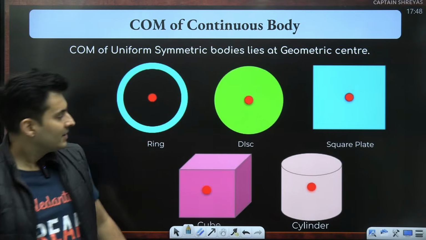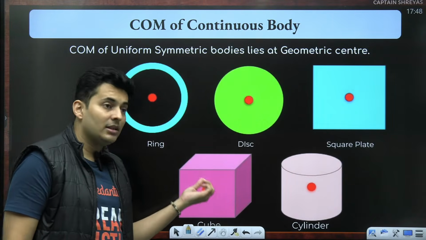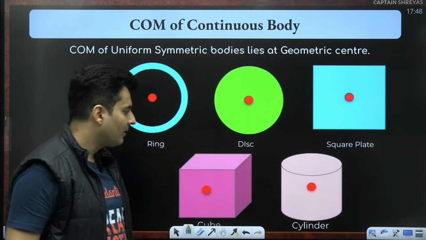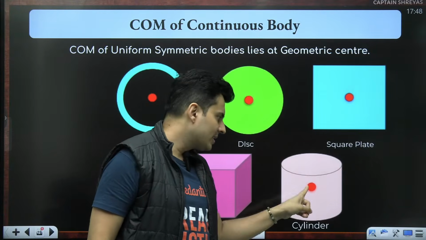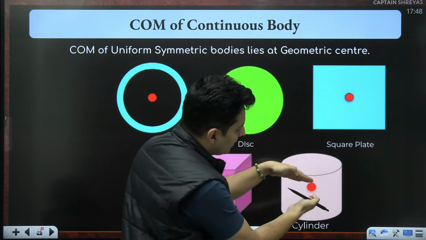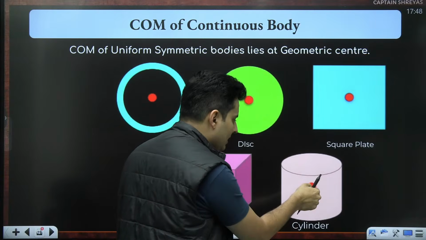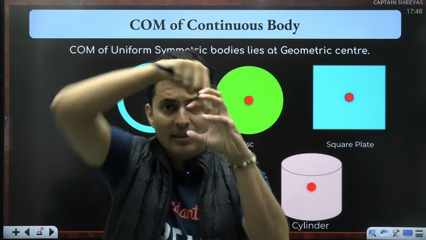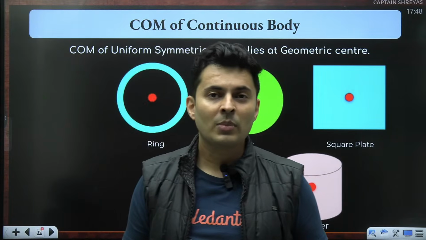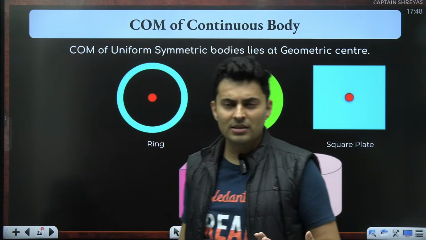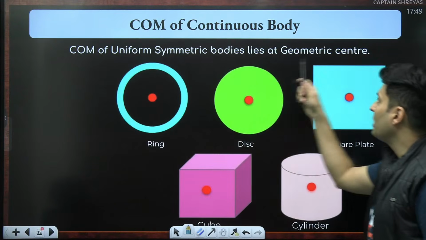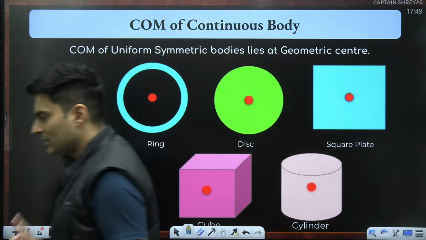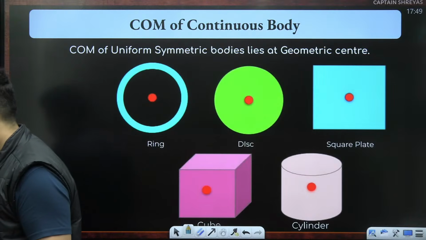Same way, if it's a cube, it will be exactly at the geometrical center inside that cube. It's not on the surface, it's at the body center. Cylinder will be on the axis at the midpoint. If you take the height, cut it by half, and on the axis inside that solid cylinder. If you take a sphere, it will be exactly inside that sphere at the center of the sphere. So for continuous uniform bodies, the center of mass will be at the geometrical center. Does that make sense to all of you? Rotation will come later on.